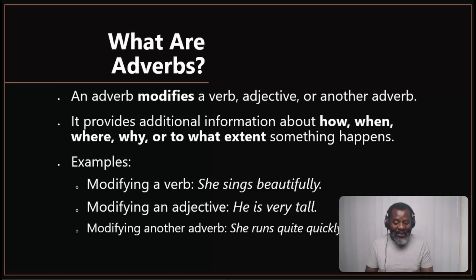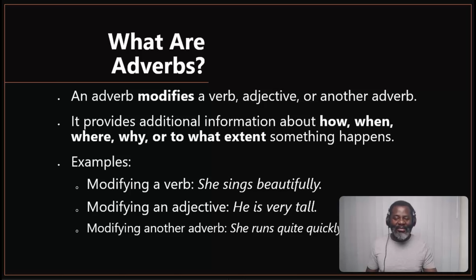But the word quite is modifying another adverb, which is quickly. So when you say quite quickly, quite is modifying quickly, and quickly is modifying runs in that sentence. So that's how adverbs modify other adverbs in a sentence or in a phrase or a clause.